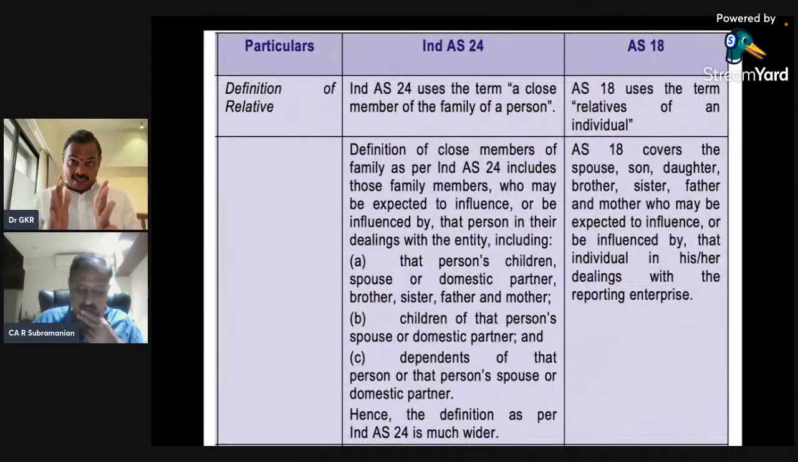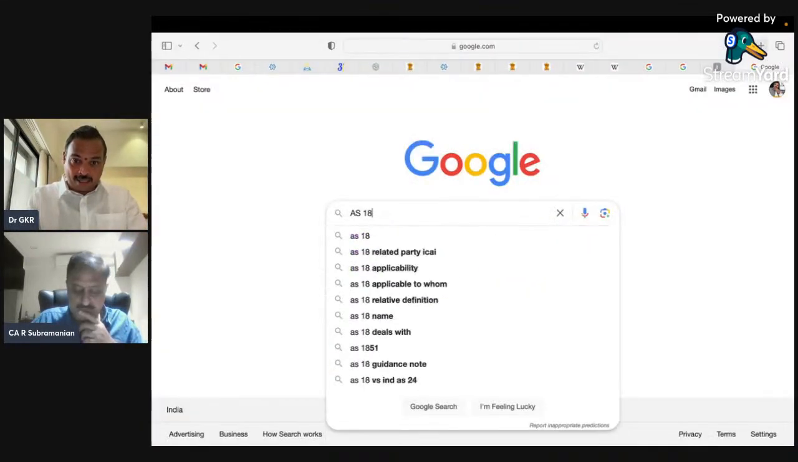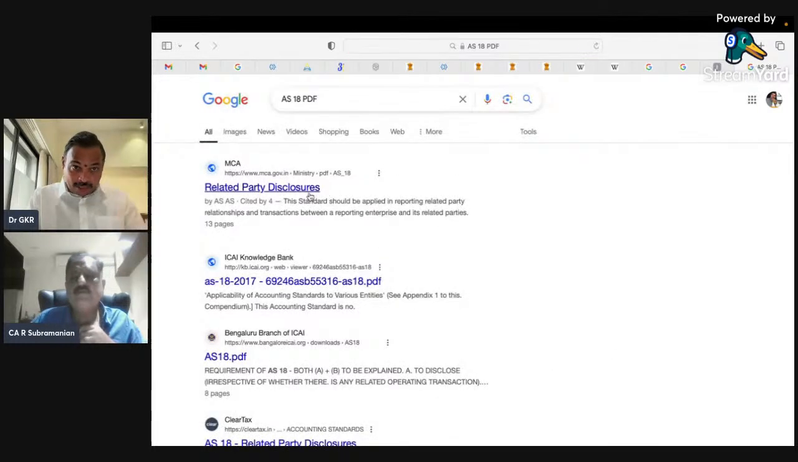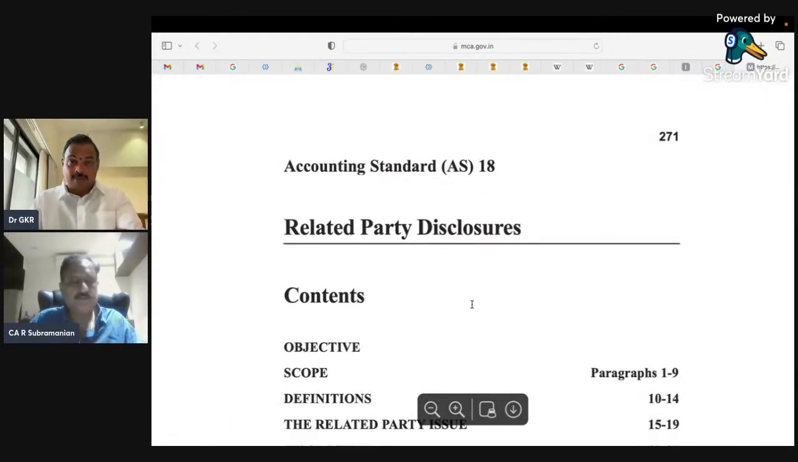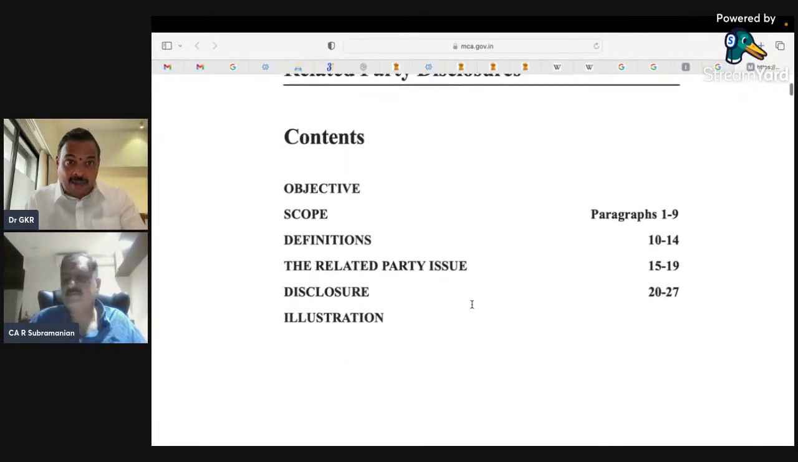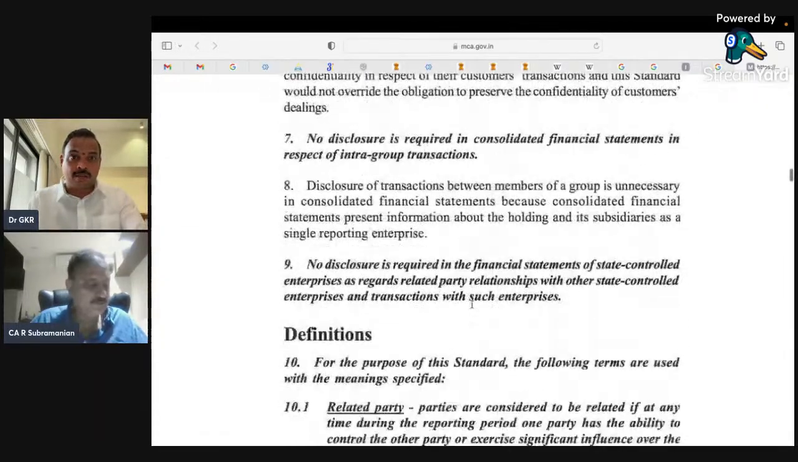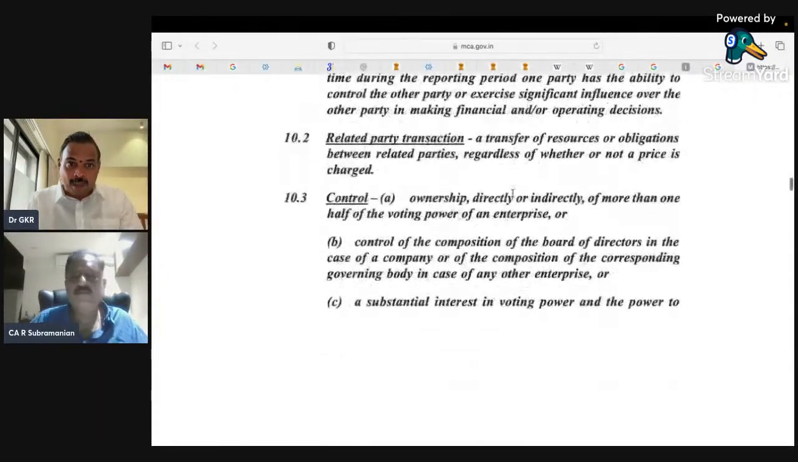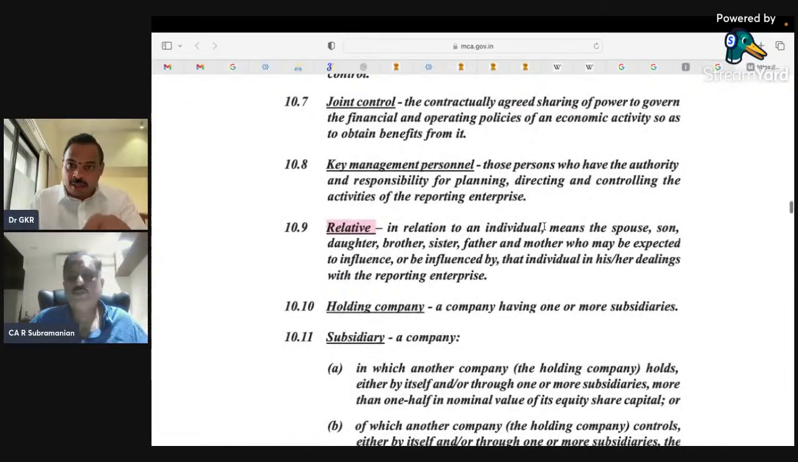AS 18 is Accounting Standard 18, the related party disclosure. So this is not Ind AS, this is AS 18. There also you have a definition with respect to relative. Please look at the definition of related party. So who is a family member? In relation to an individual: spouse, son, daughter, brother, sister, father, mother, who may be expected to influence. The same has been taken and put in Ind AS 24 also.